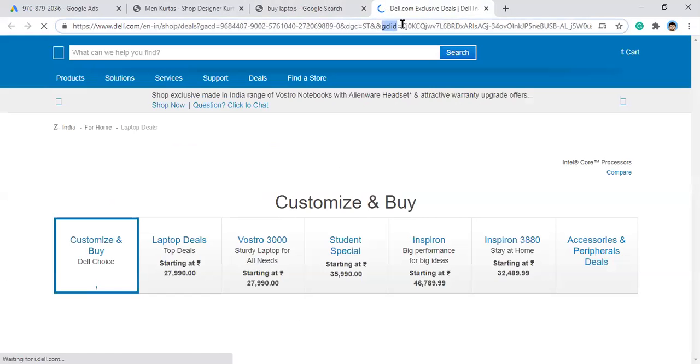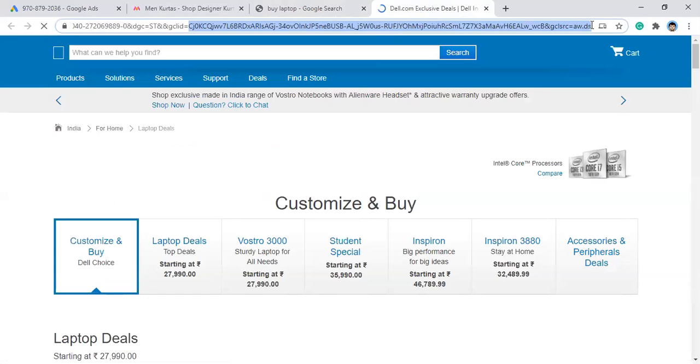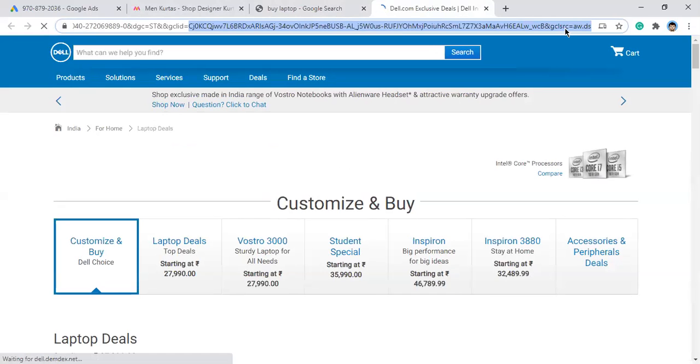This G-Click ID is basically a script or a tag or a code from Google that coordinates with the pixel technically. So this is how Google tracks that the conversion has come from a Google ad. This is very important.